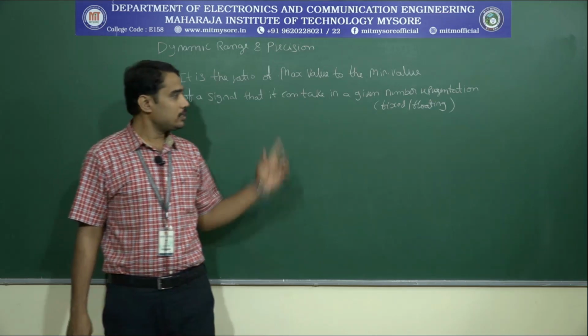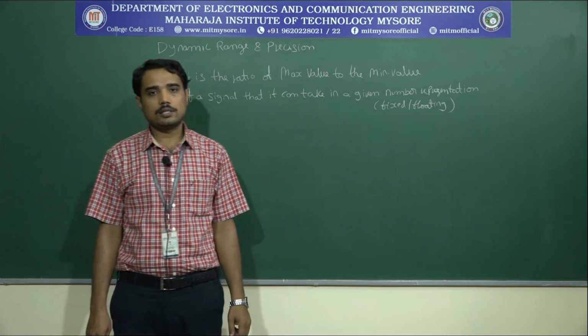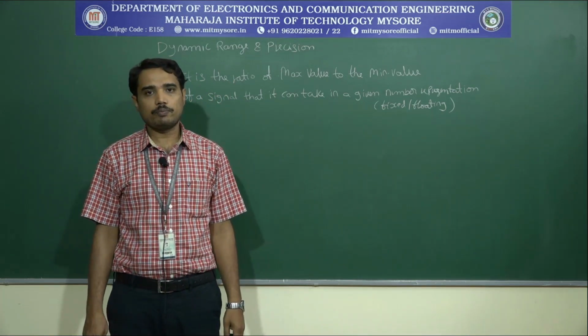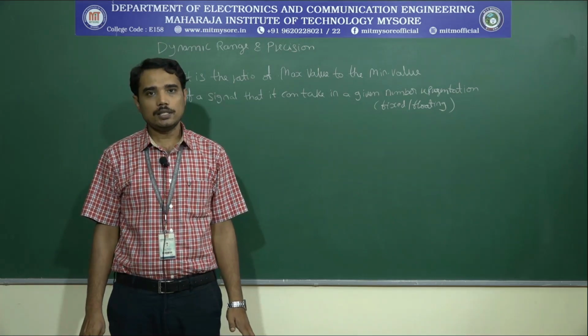And further, this dynamic range is directly proportional to the number of bits used to represent the signal.